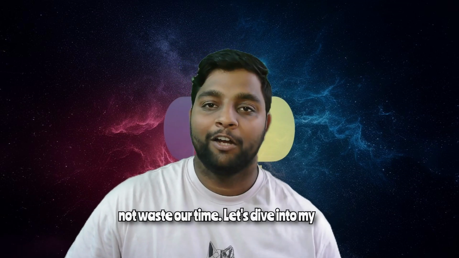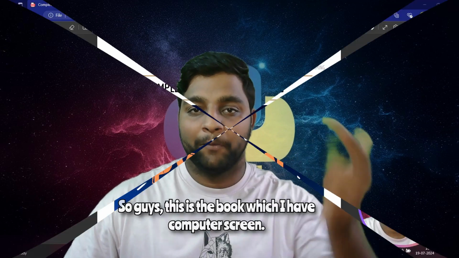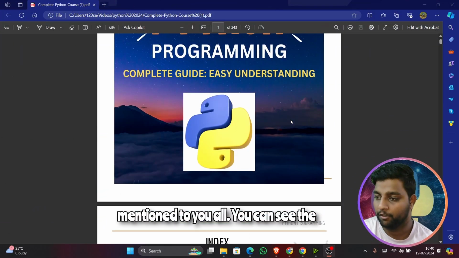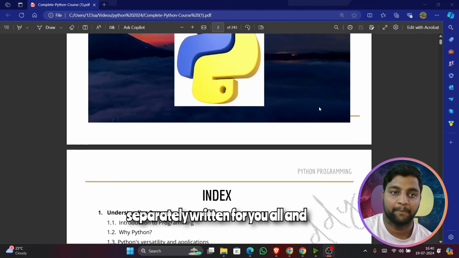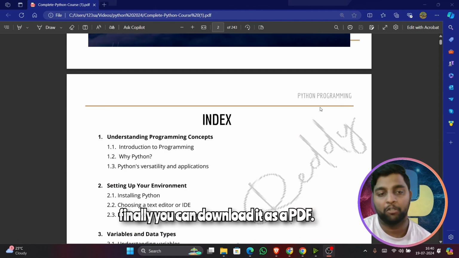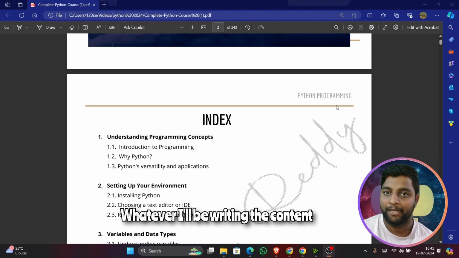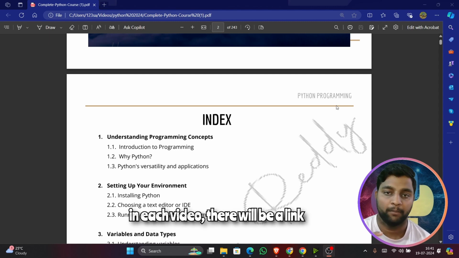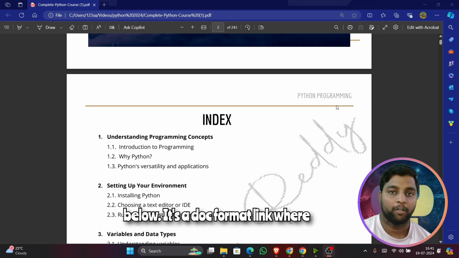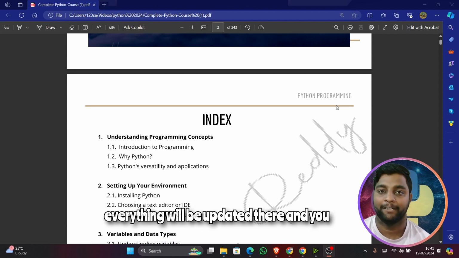So guys, now let's not waste our time. Let's dive into my computer. So guys, this is the book which I have mentioned to you all. You can see the screen here. This book, which I have separately written for you all, you can download as a PDF. Whatever content I write every day, and whatever I'm going to teach in each video, there will be a link below. It's a doc format link where everything will be updated.